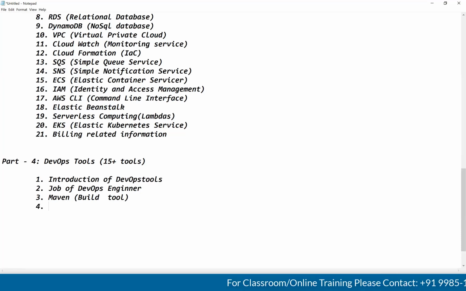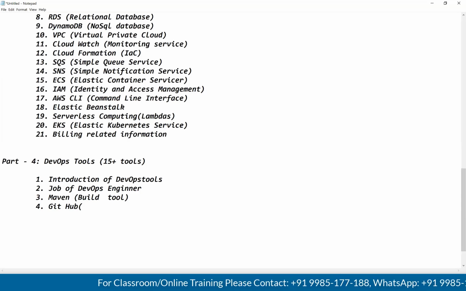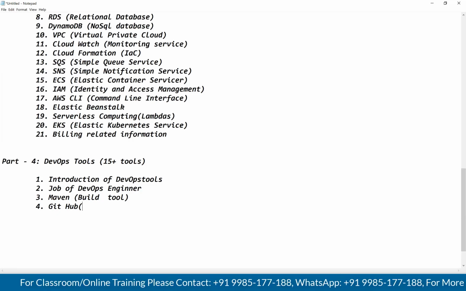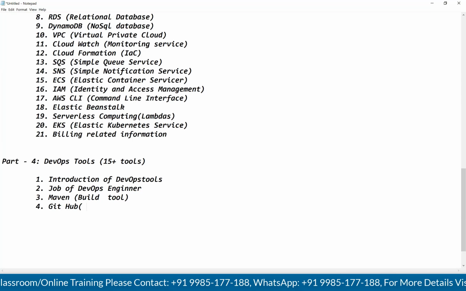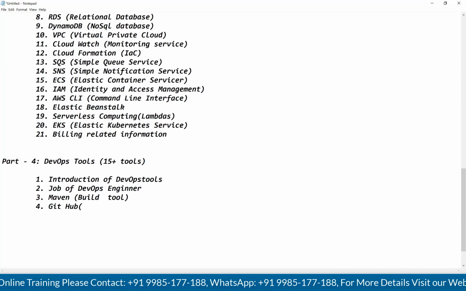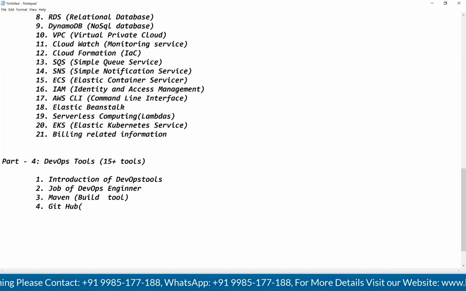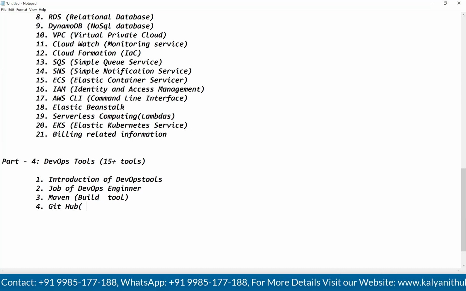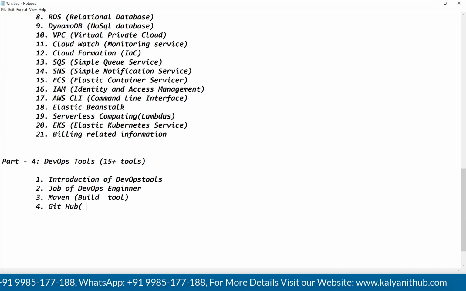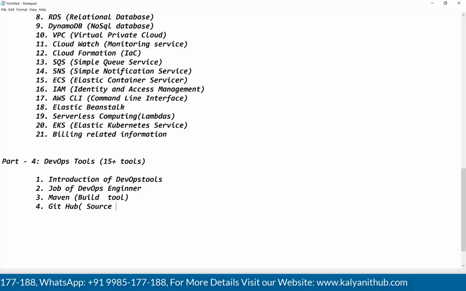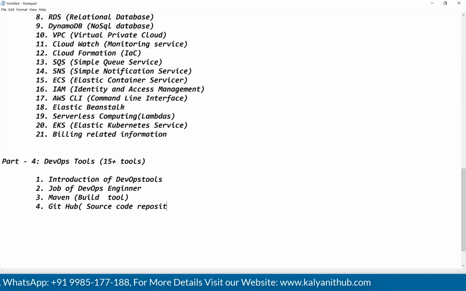Next, we are going to discuss GitHub. What is this GitHub? GitHub is a source code repository tool. We have GitHub, Bitbucket also is there. Most of the companies will use both GitHub and Bitbucket. In our sessions, we are going to understand GitHub as a source code repository tool. If you know how to use one tool, the remaining are all the same. If you know how to work with GitHub, the remaining, GitLab, Bitbucket, everything is the same.